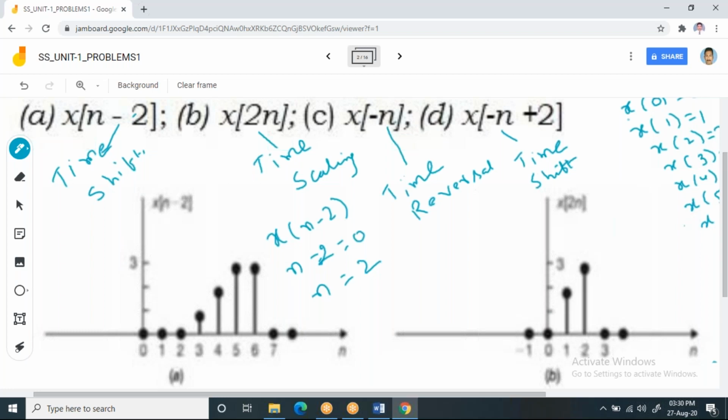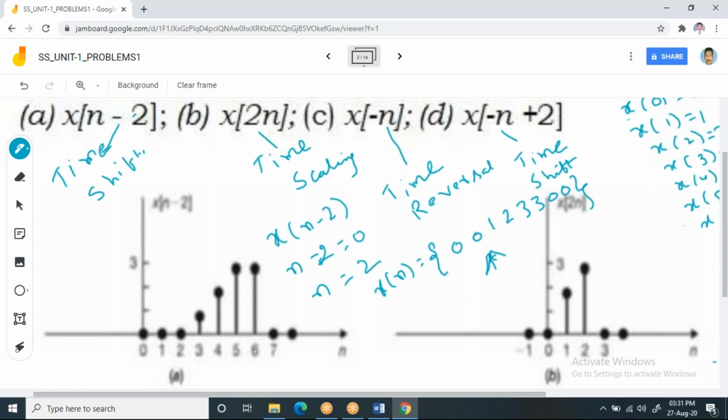So what you have to do is shift this waveform x of n. Now you may ask, sir, how can I identify this? The only thing is you just substitute it. Now I have the mathematical equation for x of n: 0, 0, 1, 2, 3, 3, 0, 0. This is my x of n, and this is the location for 0.